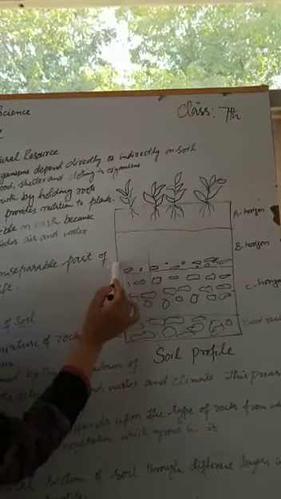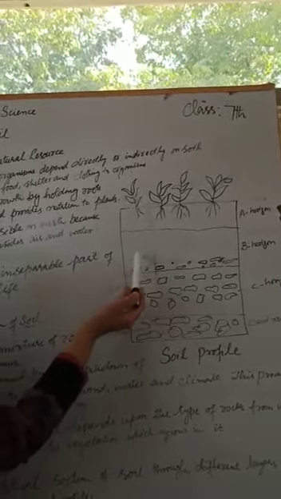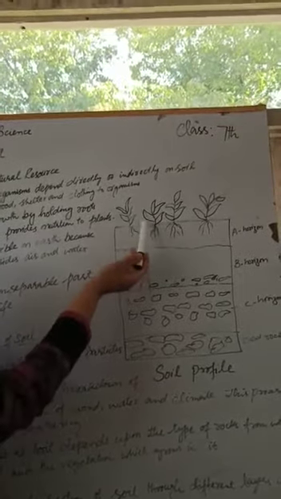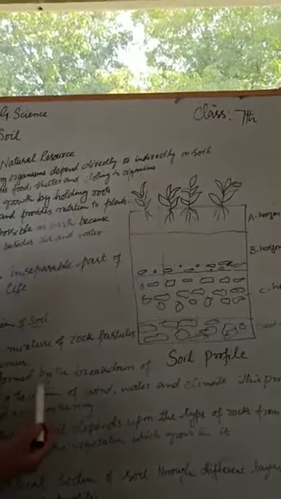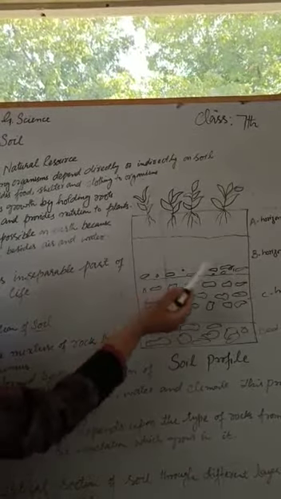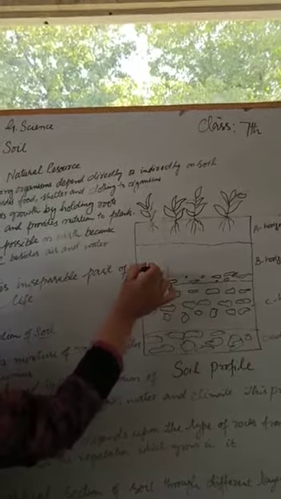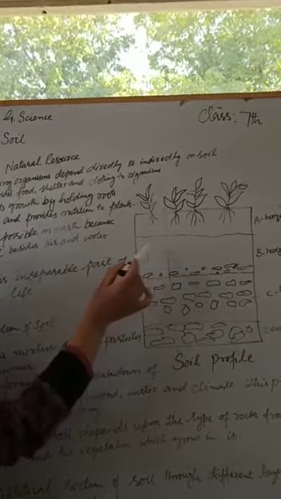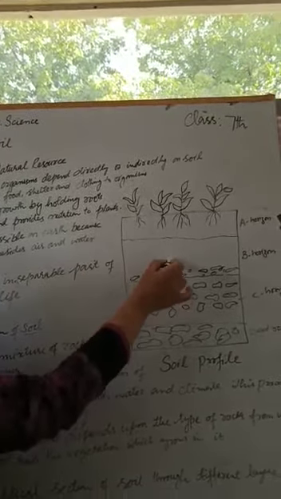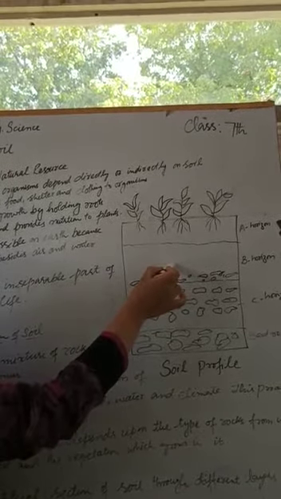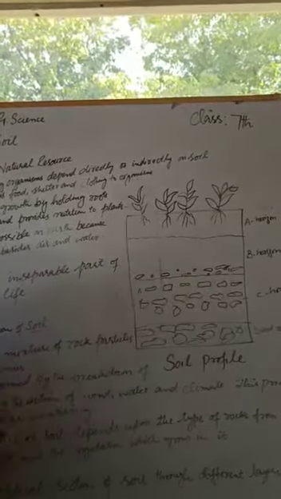Below this is the B horizon, which is not as fertile as this A horizon, because here lie some rocks. Humus is lacking here, but nutrients are present in this B horizon of the soil.